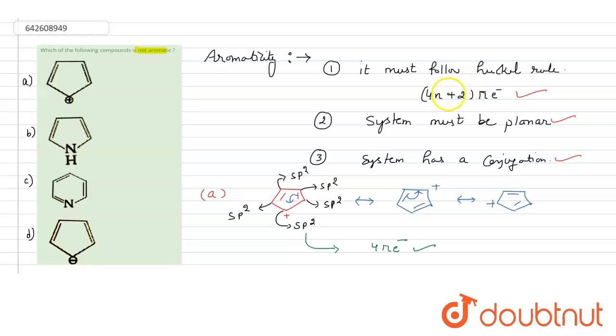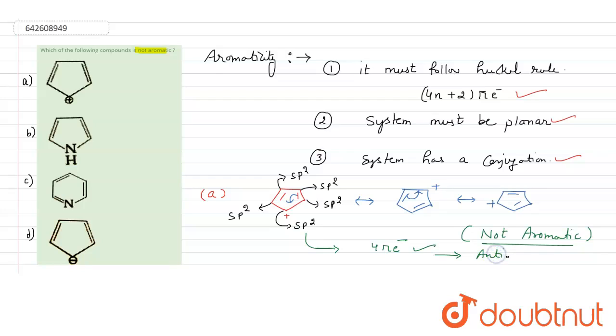So this compound is not fulfilling this condition. It must have 4n plus 2 pi electrons, that means 6 pi electrons, but here it is 4 pi electrons. That means the compound is not following the Huckel rule, so it is not aromatic. Or you can say it is anti-aromatic. The compound which follows the 4n pi electron rule is called anti-aromatic.